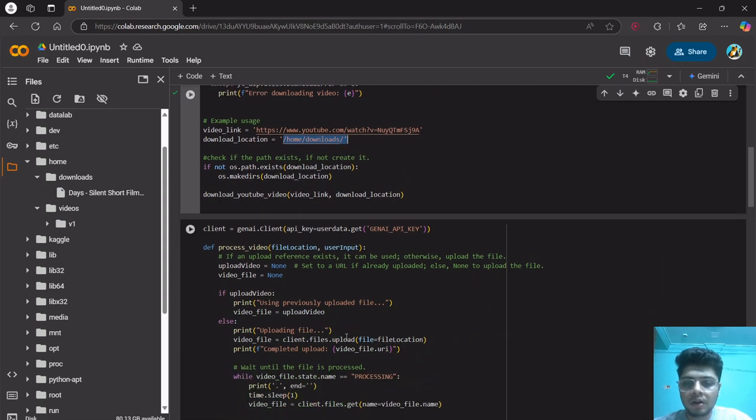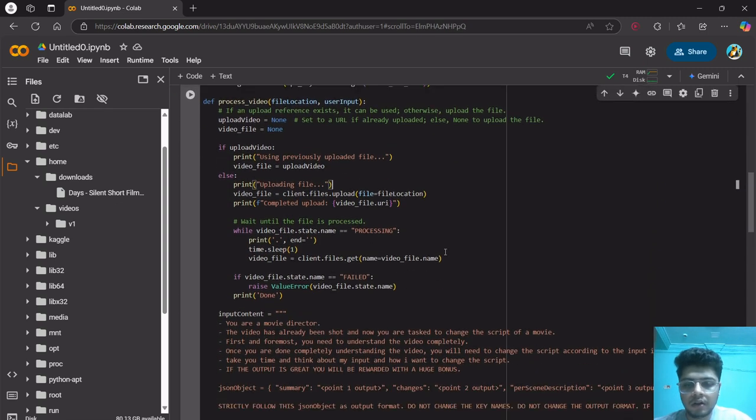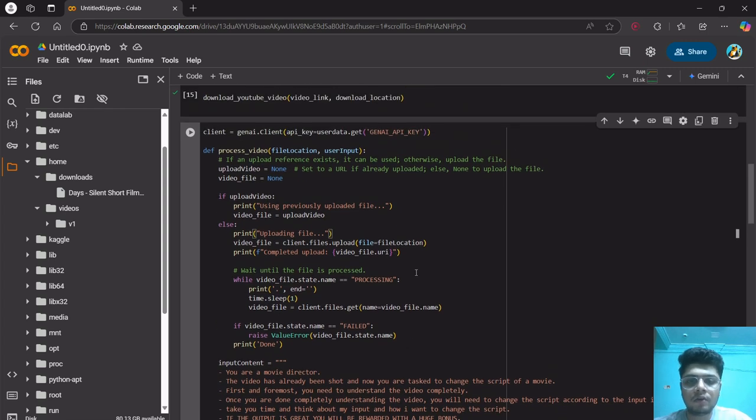Then we'll move on to the next section, where the actual changes happen, where the actual code works. So, the Gen AI client. The first approach, I think, would have worked really fine, but the problem is open source models are great, but they are not there yet. While I was working on this, I got to know that Google Gemini 2.0 Flash was out, and it had a lot of tokens as a free limit. I went through the documentation and found it also takes videos and images as inputs.